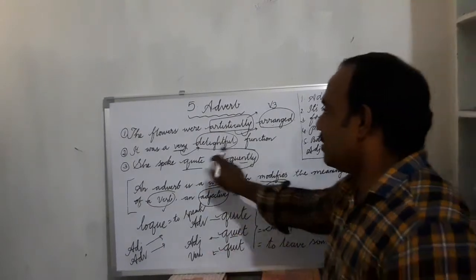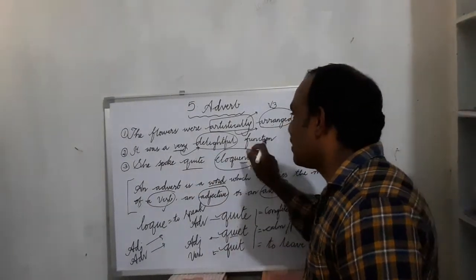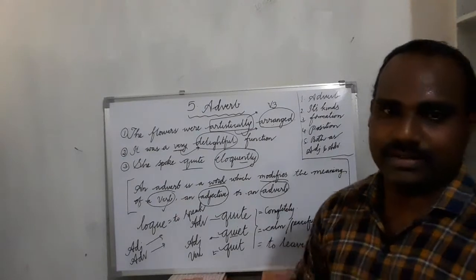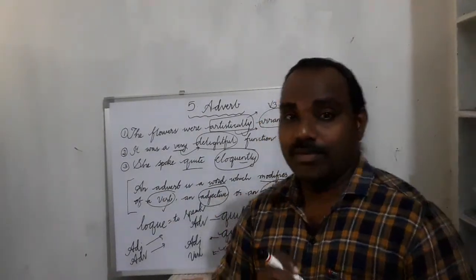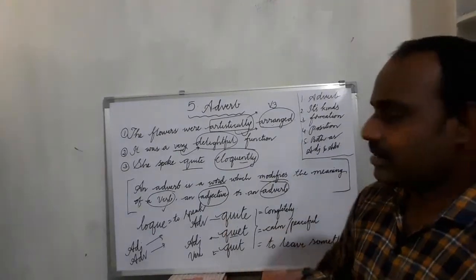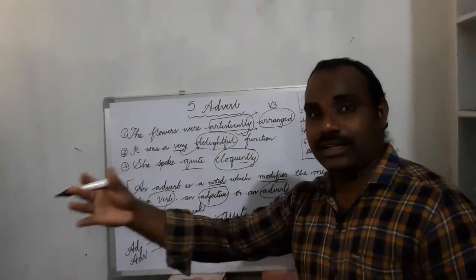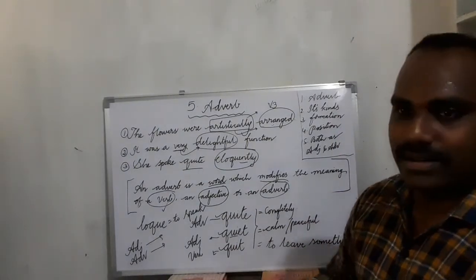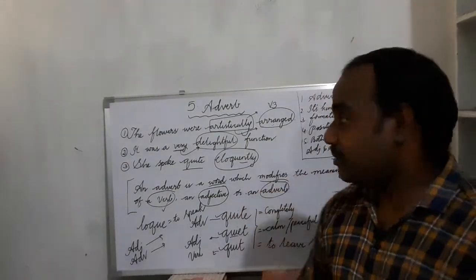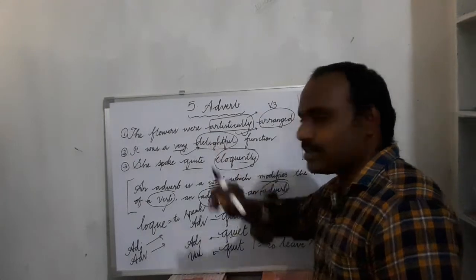It was a delightful function, that is a normal sentence. It was a function. It was a delightful function. But it was a very delightful function. Here, very means chala. It gives some extra meaning, or it describes this word. Here, this is an adjective.